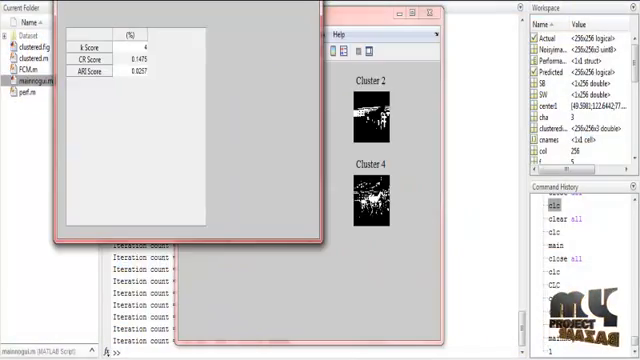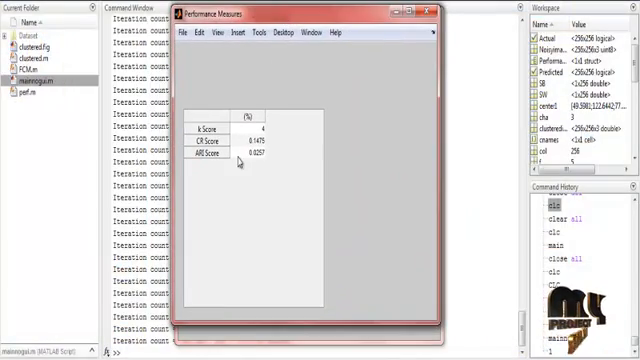Finally we get the performance measure. The performance measure can be calculated using the K score, CR score and ERI score. So these are the 3 types of scores in the process.